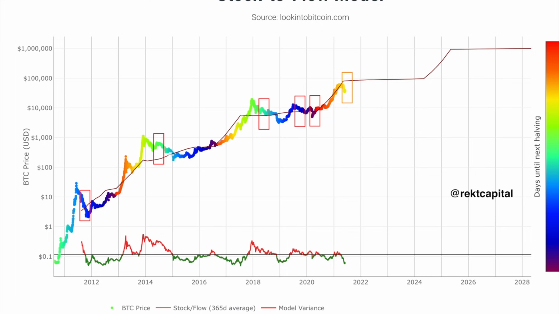Because very simply, above the stock to flow line, overbought. Too many people are buying, and we're going to see a bull market top sooner rather than later. And if we're below the stock to flow line, then we're getting to the point of overselling. Too many people are selling, and we're getting to that point of extreme fear and maximum pessimism, which precedes maximum financial opportunity. So this death cross got price back below the stock to flow line for a fantastic accumulation period, and we were below this point, so maximum financial opportunity.